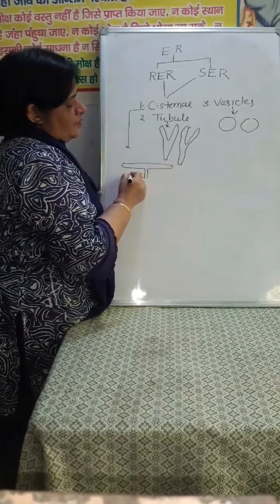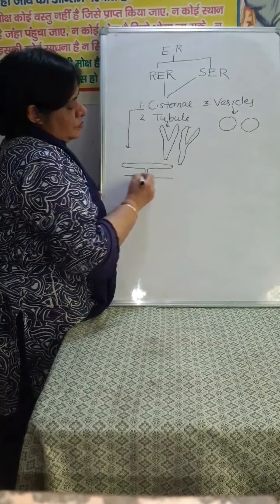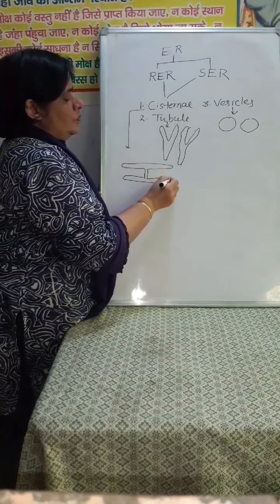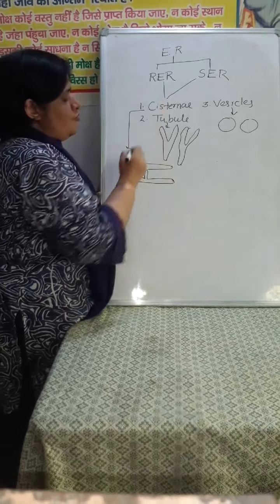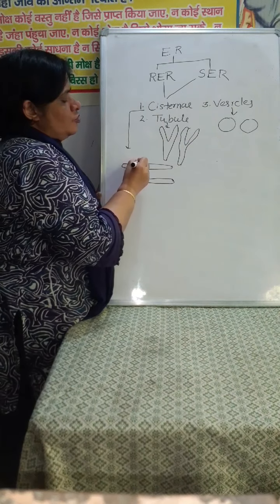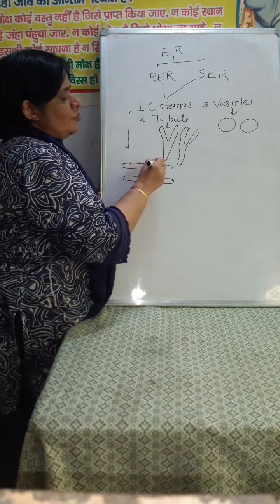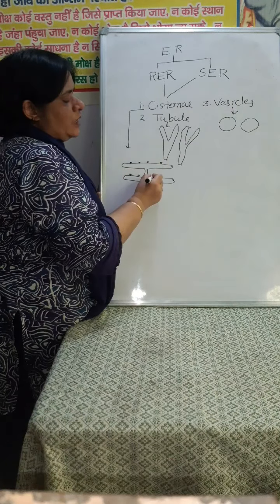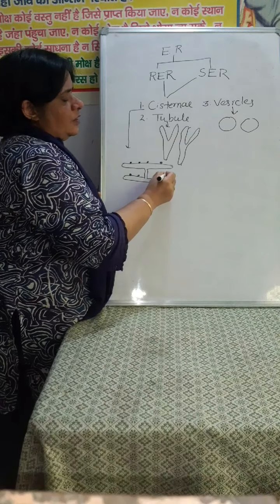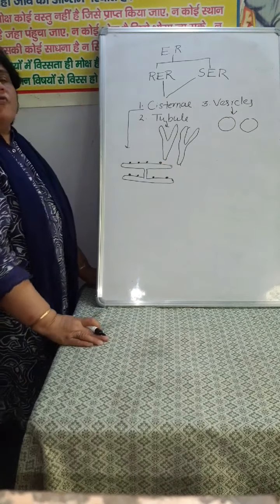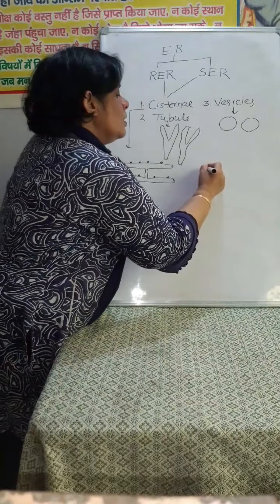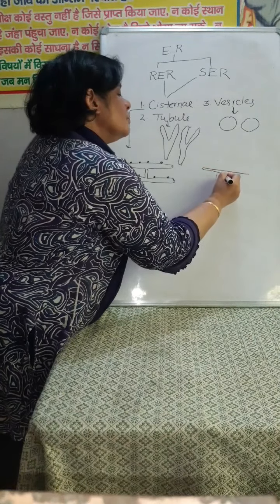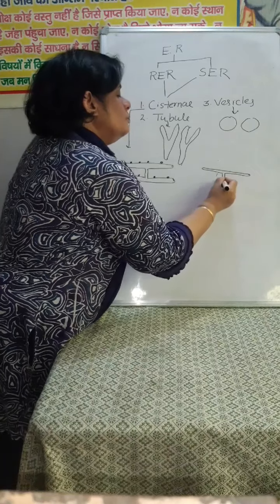which are branched and which are interconnected. If it is rough, draw the ribosome. If it is smooth, then these are devoid of ribosome. Ribosomes are absent. These are the cisternae of rough endoplasmic reticulum, and these are the cisternae of smooth endoplasmic reticulum.